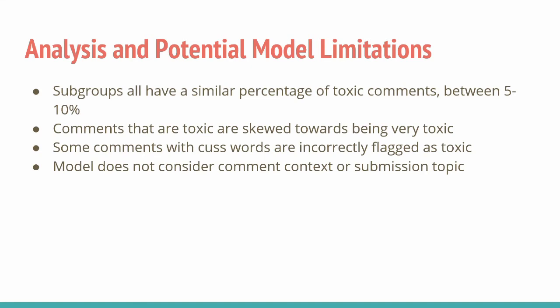After sampling some of the comments evaluated by the model, we found some potential flaws. For example, the model had incorrectly identified several comments as highly toxic if they included curse words. The model also does not consider the context of the comments. For example, in one post where users were sharing stories of childhood abuse, many comments were flagged as toxic even if they were clearly non-toxic.